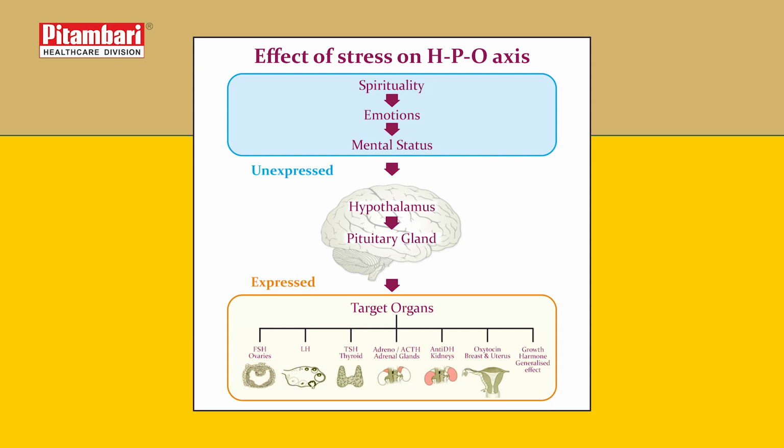We can say that our state of mind affects the state of our emotions, and our state of emotion always supports our spiritual behavior or attitude. So it is that spirituality, emotional behavior, and the mental behavior which is responsible for controlling the hypothalamus, which happens to be the center of emotions in our brain. It is this hypothalamus which controls the pituitary gland, and it is this pituitary which is coordinating with the target organ, say for example ovary or any other organ. It is this coordination and control which is responsible for maintaining the hormonal milieu.